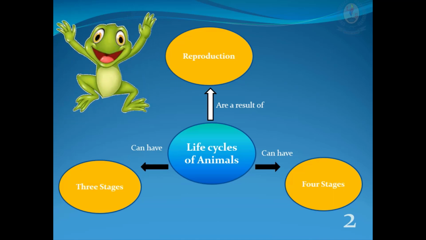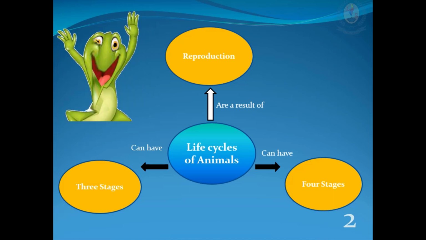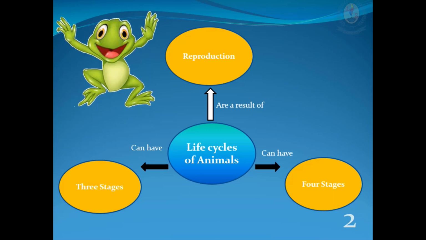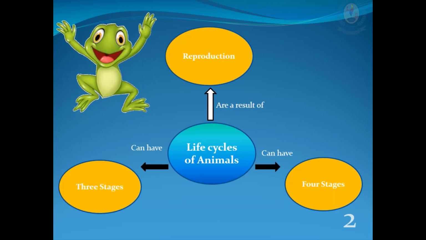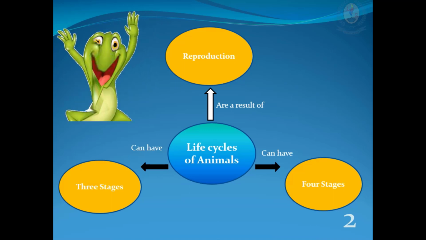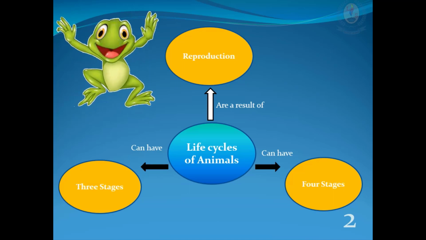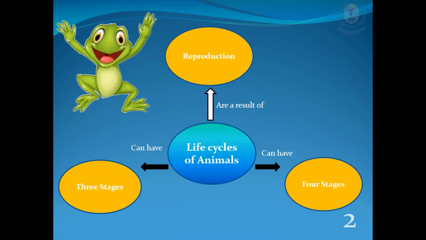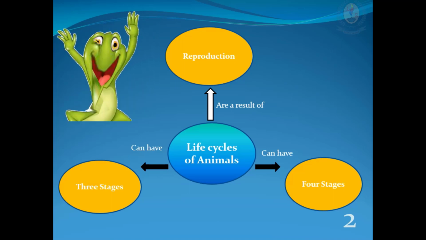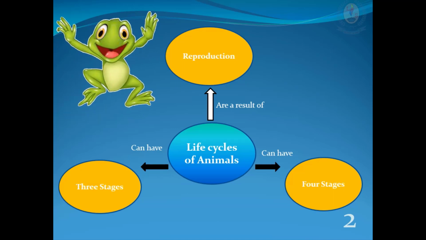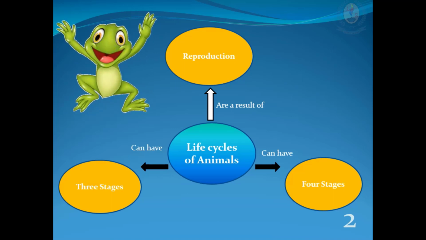Life cycle of animal can have 3 stages, can have 4 stages. Life cycle of animals are a result of reproduction. What will we learn? We will know why and how animals reproduce. Understand that plants and animals have different life cycles. Observe and compare the life cycle of different animals. Know that the characteristics of parents are passed down to their young.